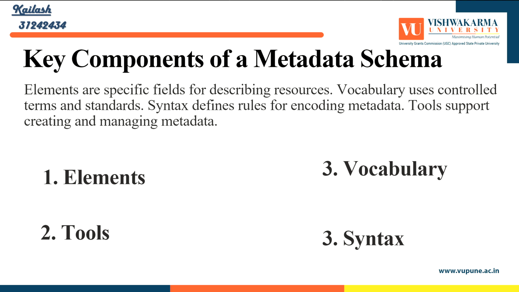Third is vocabulary. A vocabulary is a controlled set of terms or keywords that are used to describe and standardize the metadata elements. It ensures that the terms used for describing metadata are consistent and unambiguous. Example: Dublin Core, a vocabulary used for metadata schemas in digital libraries, offering terms like title, creator, subject, date, etc. Library of Congress Subject Headings, a controlled vocabulary used in libraries to categorize resources by subject.